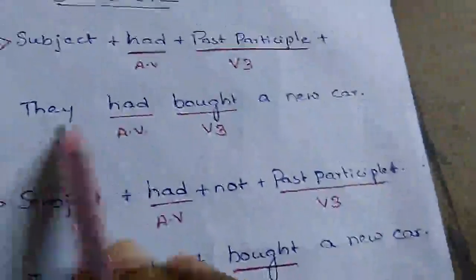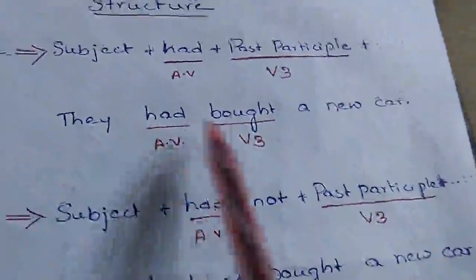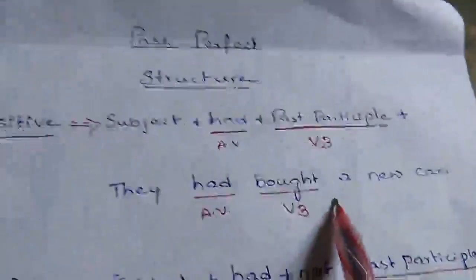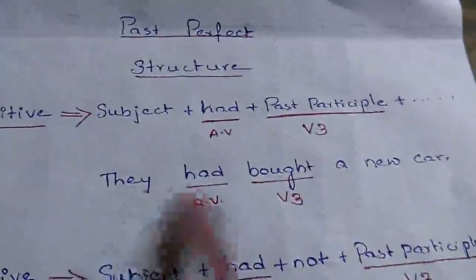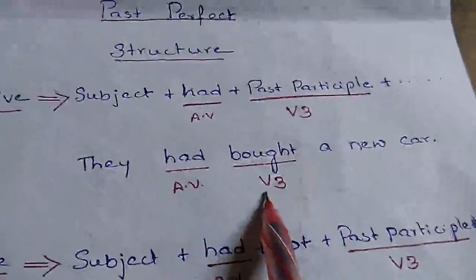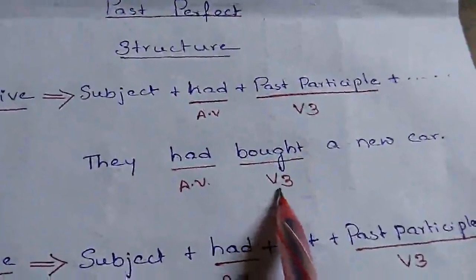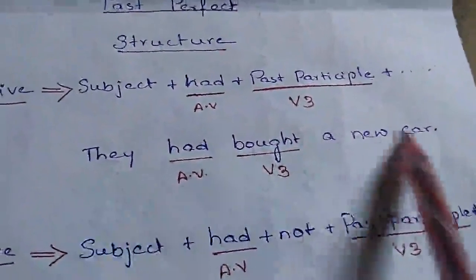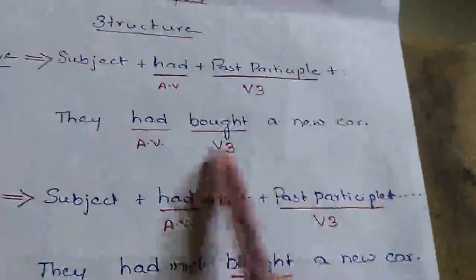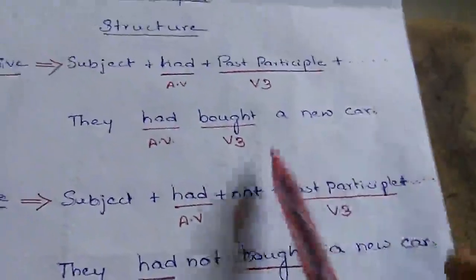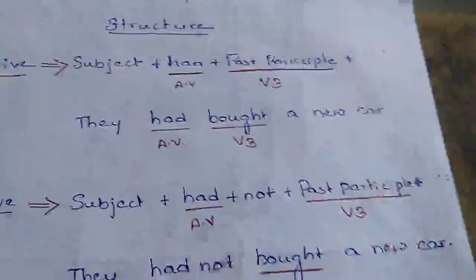So see this sentence, they had bought a new car. Something happened in the past. They is the subject, had is the helping verb, the have form I have used, and bought is in past participle, that is V3 form. They had bought a new car. This is the structure of the past perfect tense. Now here, because we kept the sentence in past perfect, there is no particular time reference for when they bought the car.